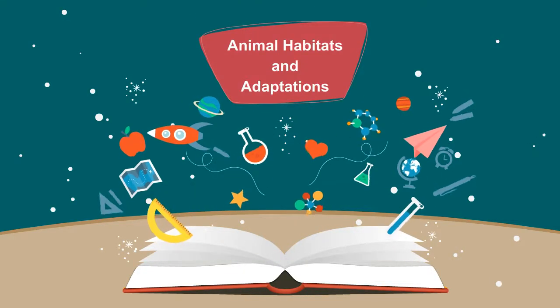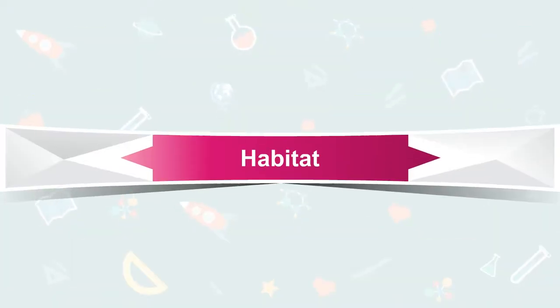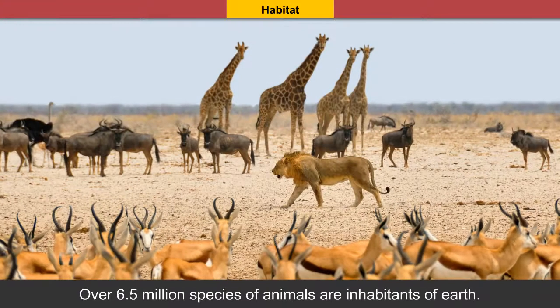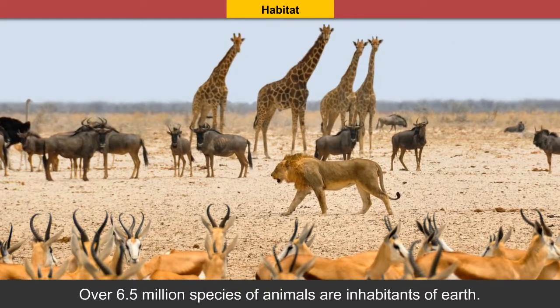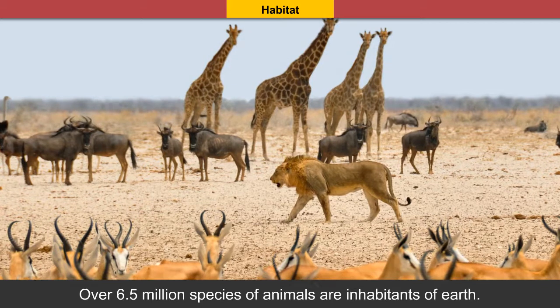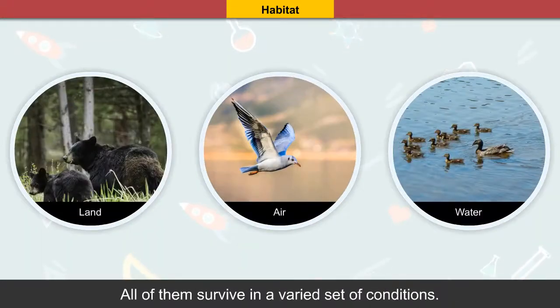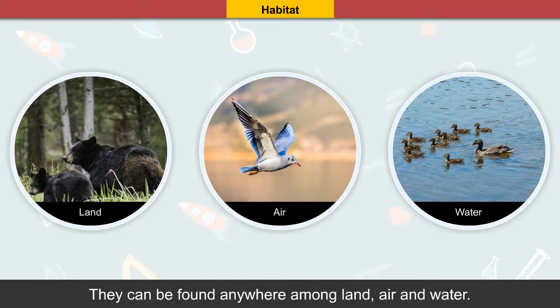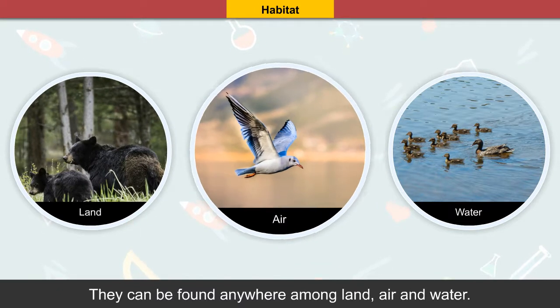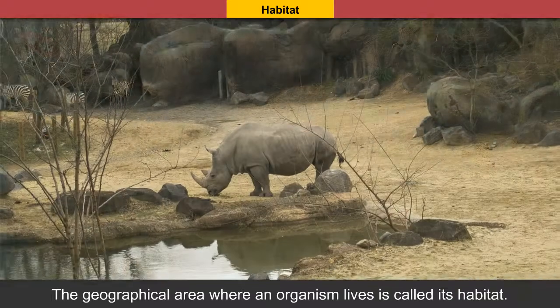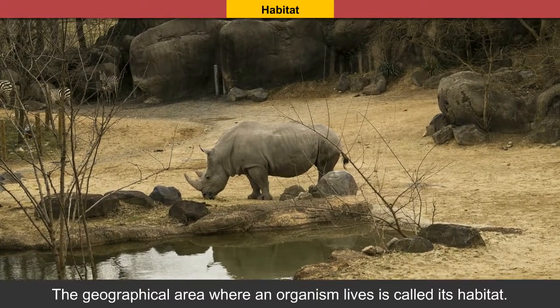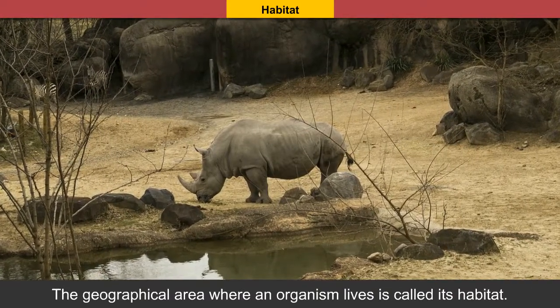Animal habitats and adaptations. Habitat. Over 6.5 million species of animals are inhabitants of Earth. All of them survive in a varied set of conditions. They can be found anywhere among land, air, and water.